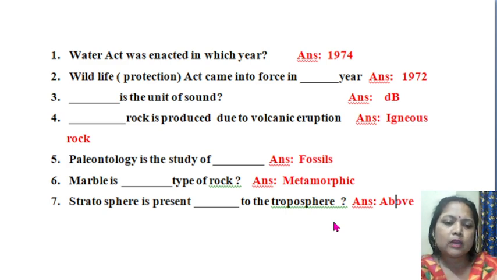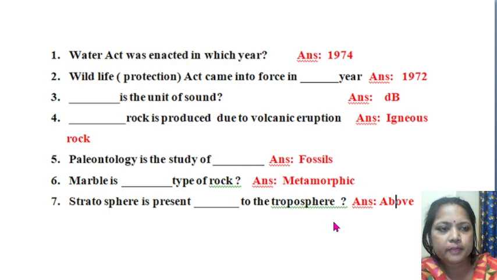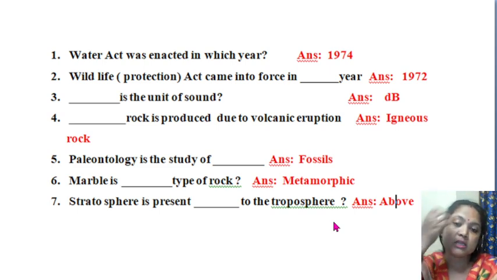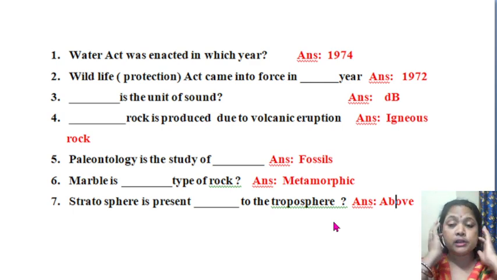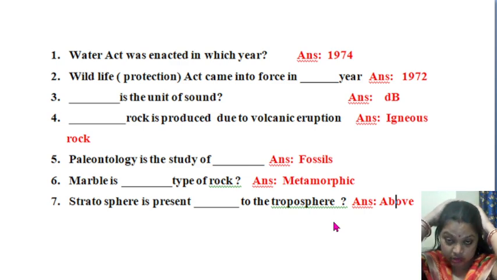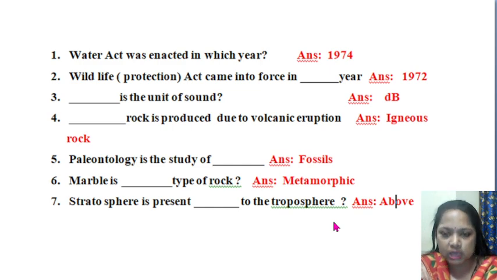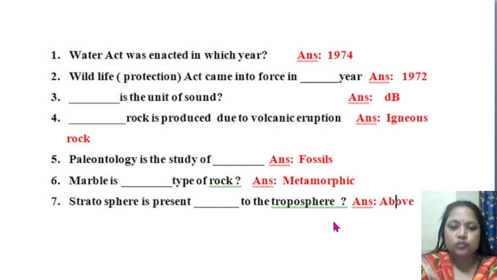Then now the 7th question is from your atmosphere chapter. Atmosphere is one abiotic component of the environment, isn't it? So stratosphere is present dash to the troposphere. You have already learned about the different layers of the atmosphere, isn't it? The structure and composition of the atmosphere. So stratosphere is present dash to the troposphere.